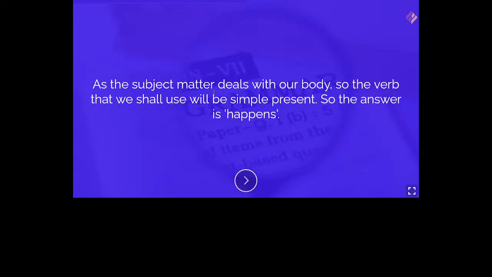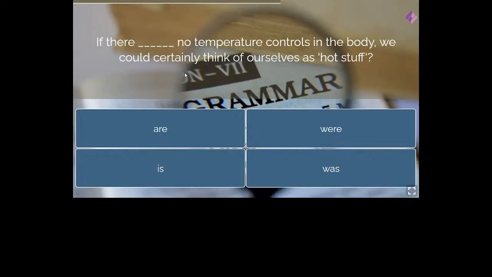As the subject matter deals with our body, the verb that we shall use will be simple present. So the answer is happens, right? Because it is a process that takes place on an everyday basis in our body. Therefore, it should always be in the simple present tense, right? It takes place on a regular basis. That is why it is happens. Answer is happens.